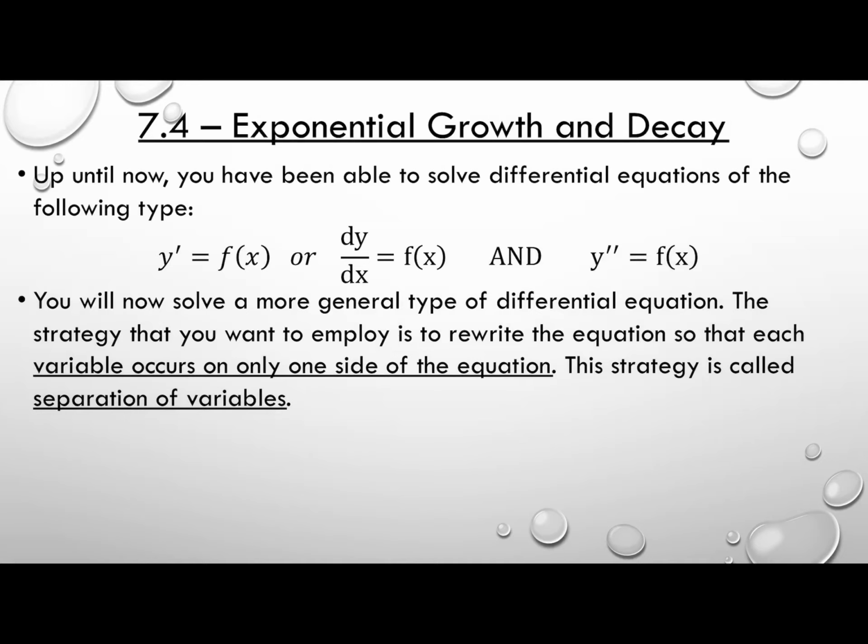And in these previous days, we've seen that a method we can use to find a solution equation to a differential equation is by separating the variables on each side of the equation. So getting all terms with an x on one side and getting all terms with a y on the other side. We call this strategy, as I've said before, separation of variables, because that is literally what we're doing. And then from there, we just take the integral of both sides, which will allow us to find the antiderivatives. So that's what we're going to be doing today.